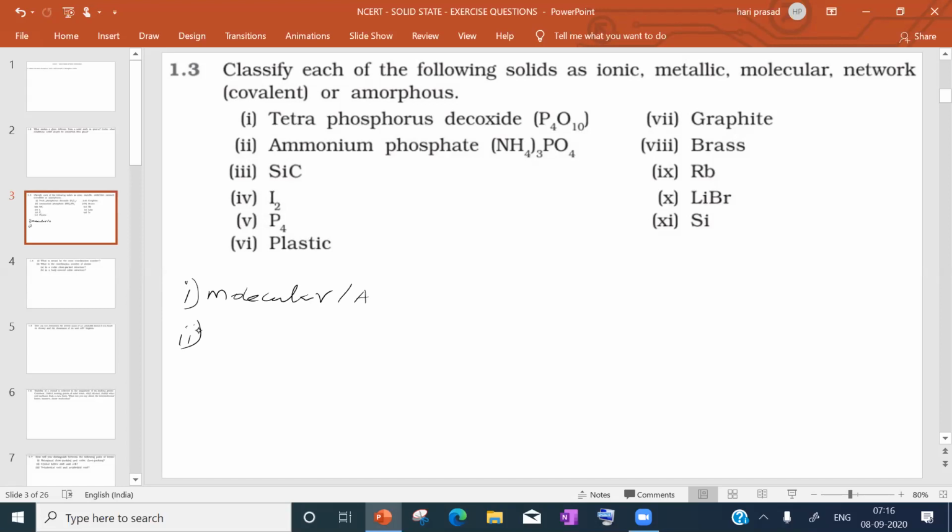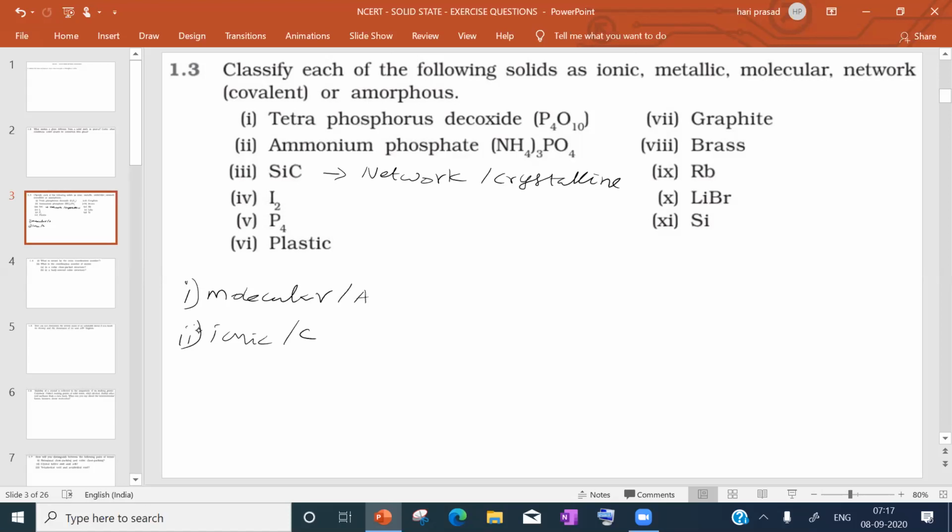Therefore, it is coming under ionic solids. This is coming under crystalline solids, not amorphous. Next, silicon carbide, we have discussed that it is covalent solids or network solids. This is coming under crystalline solids.